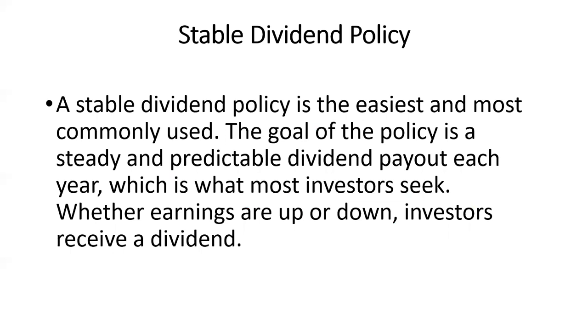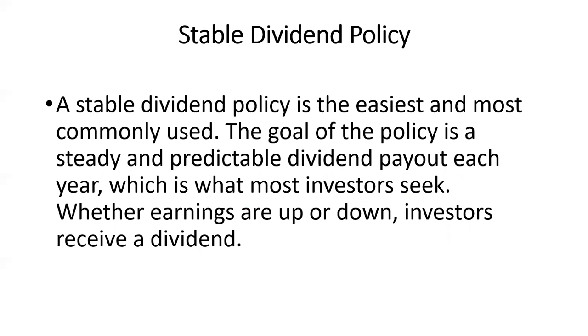A pre-decided amount will be paid every year in the case of a stable dividend policy, which is what most investors seek. Whether the earnings are up or down, the investors receive the dividend. It does not matter what the company is earning in that particular financial year.